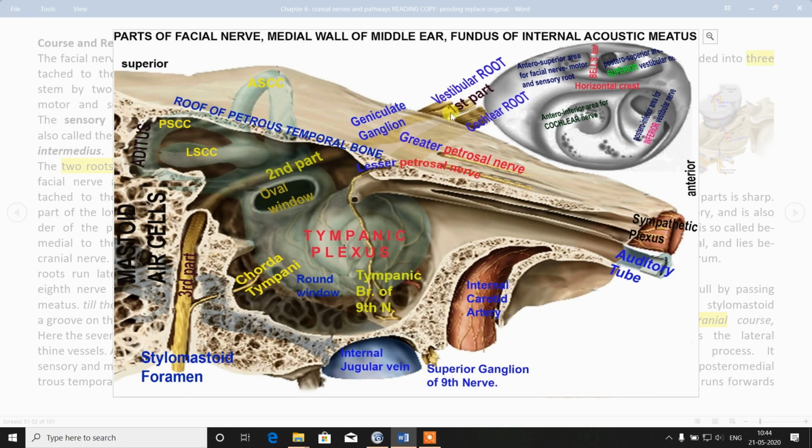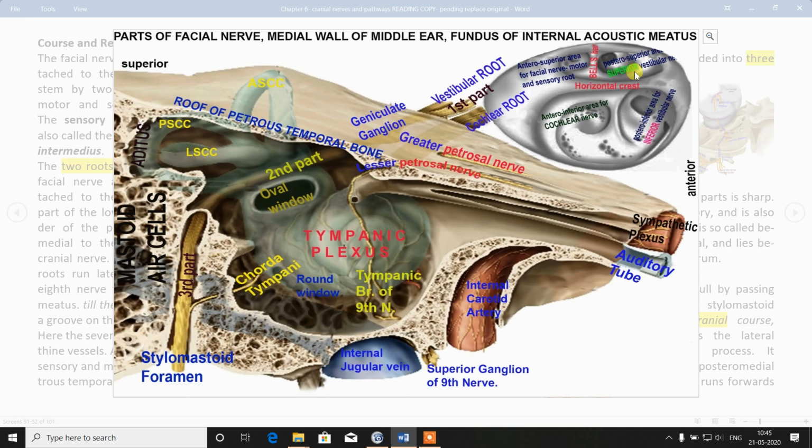Somewhere here, this area represents your internal acoustic meatus. This round area shows four different compartments of the internal acoustic meatus. There is a horizontal crest and a vertical crest of the bone. The vertical crest is also known as Bill's bar. So there are four compartments in the internal auditory meatus: antero-superior, antero-inferior, postero-superior, postero-inferior.